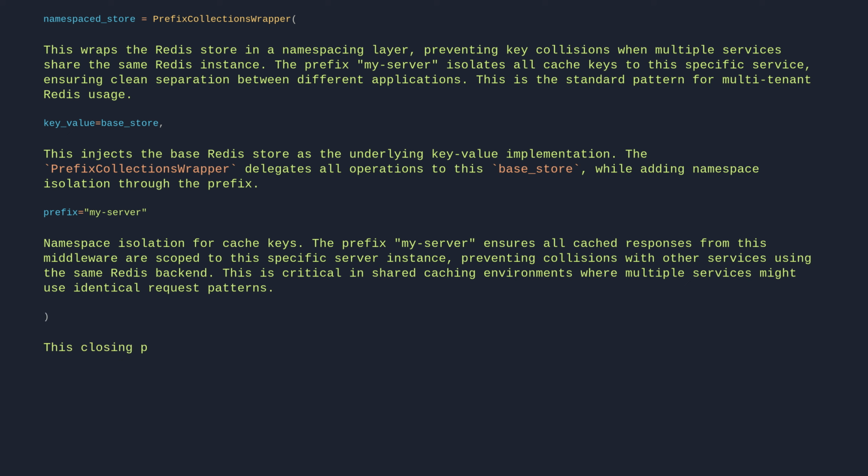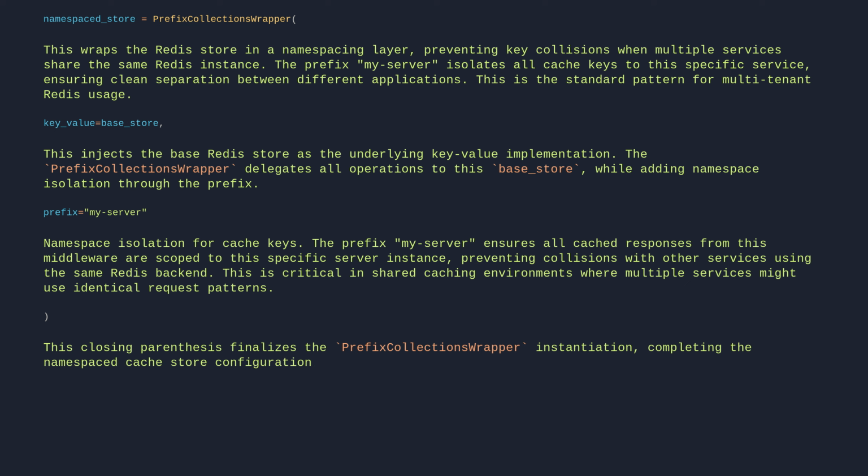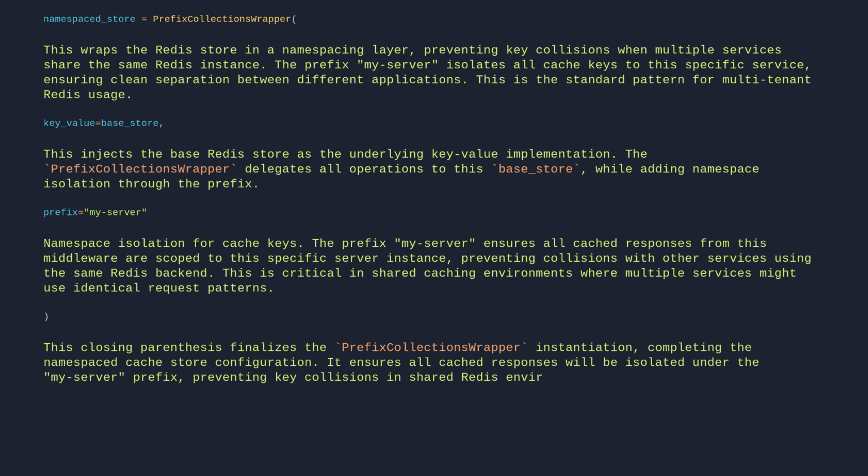This closing parenthesis finalizes the PrefixCollectionsWrapper instantiation, completing the namespaced cache store configuration. It ensures all cached responses will be isolated under the my-server prefix, preventing key collisions in shared Redis environments.